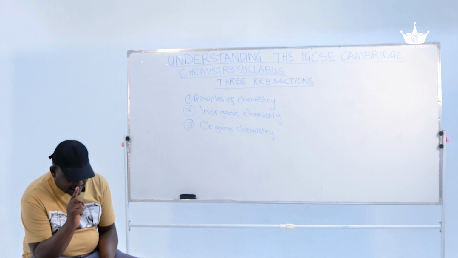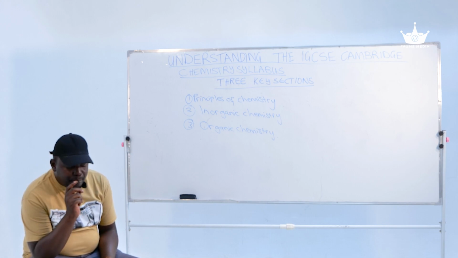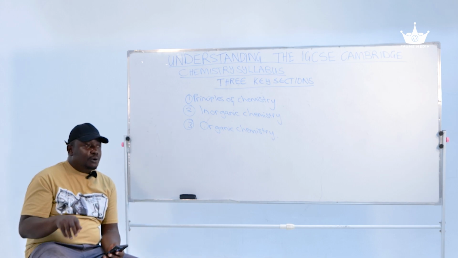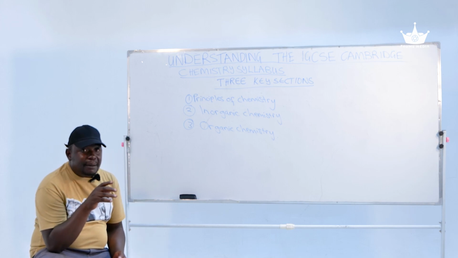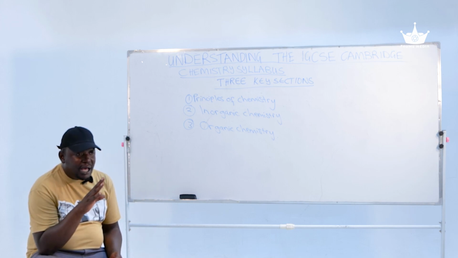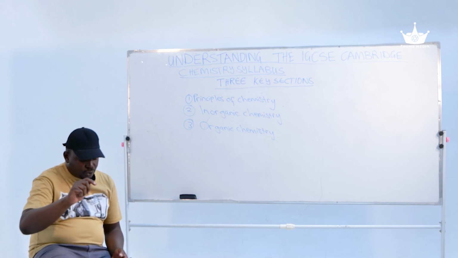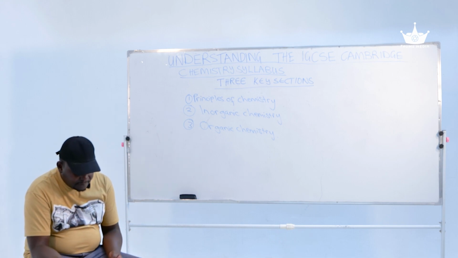Understand, don't memorize. And then number two, practice past exam papers. You need to be familiar with examination style questions and timing. Because remember, some of the questions are so tricky, they require practical application of what you have been taught.